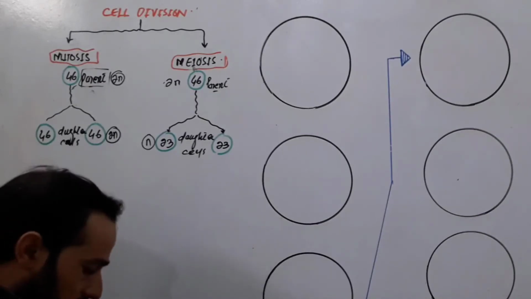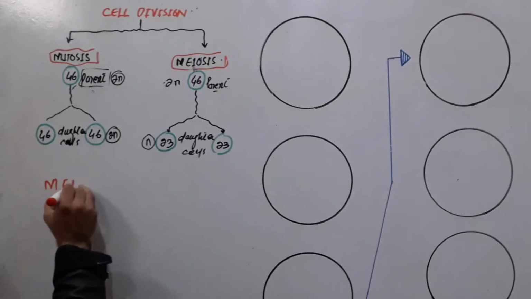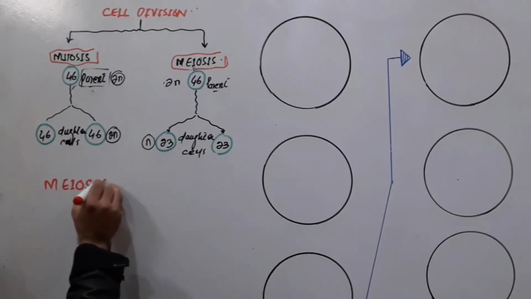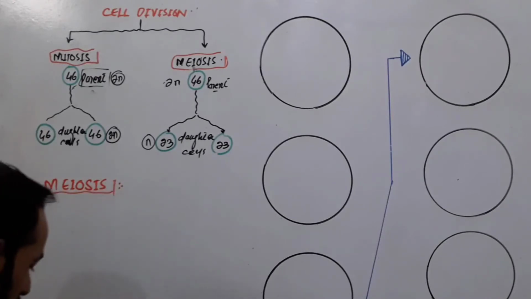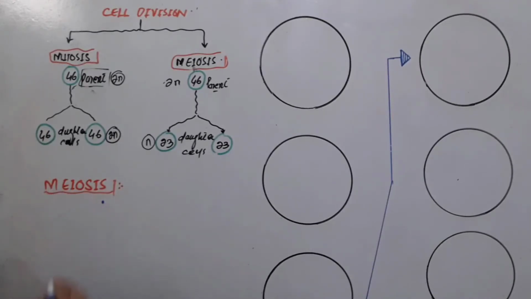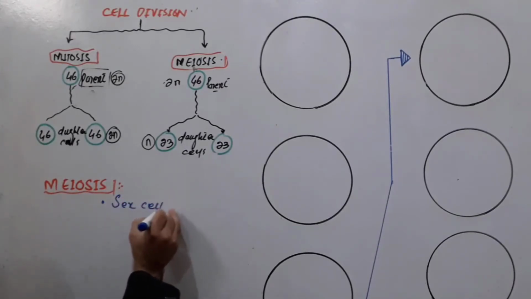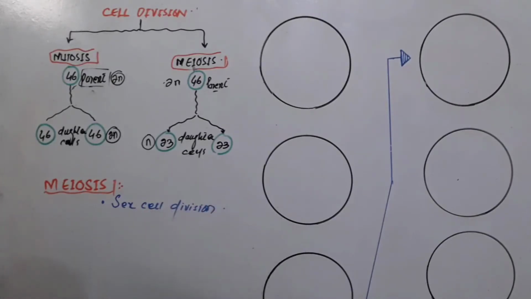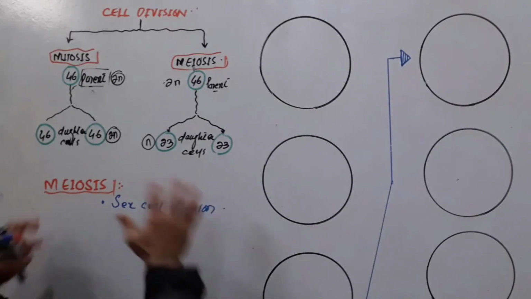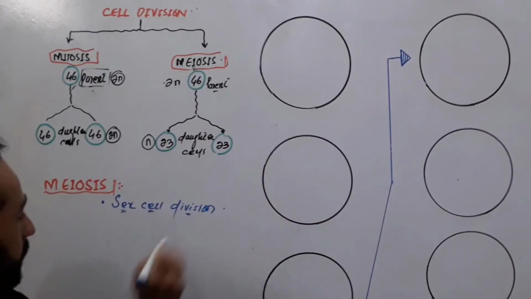Meiosis is also termed as sex cell division. Let us first have a basic concept of meiosis, then we will go into detail. Why is it known as sex cell division?